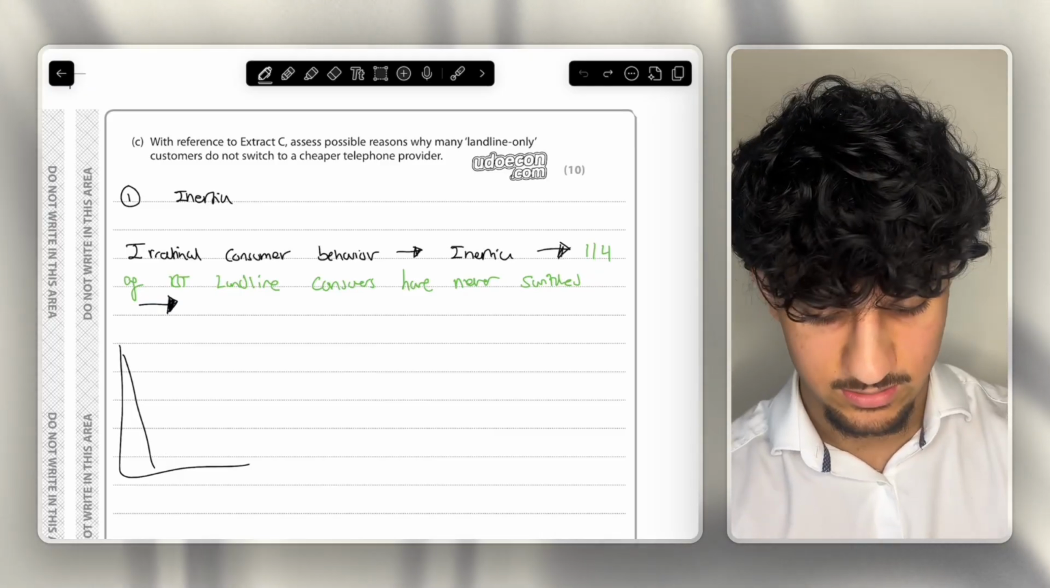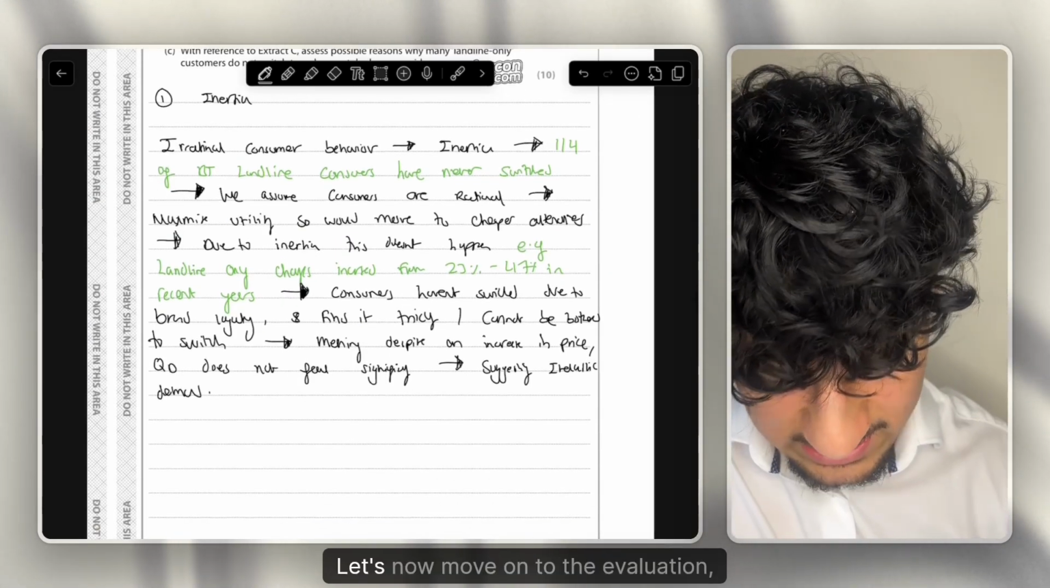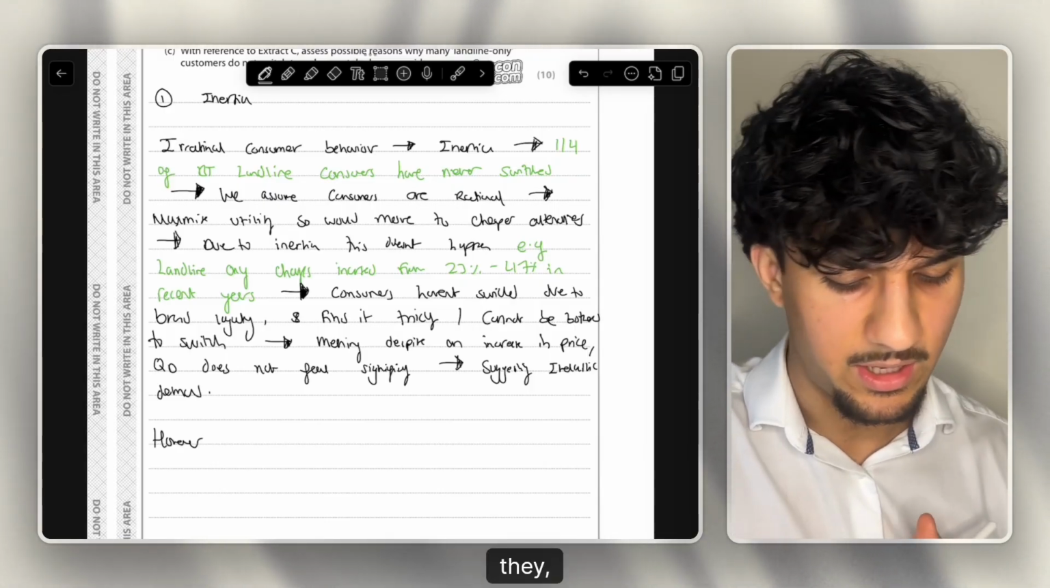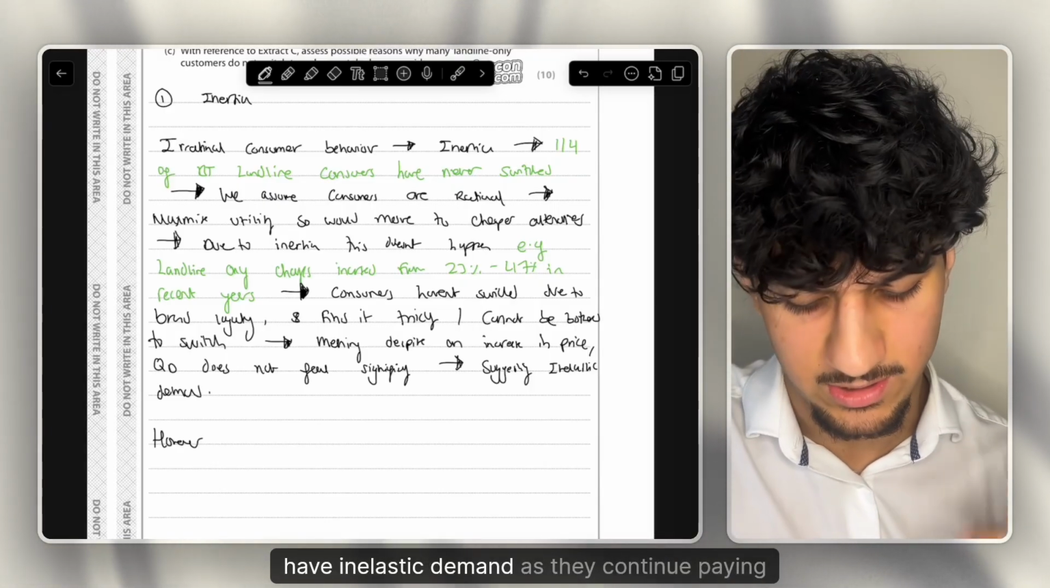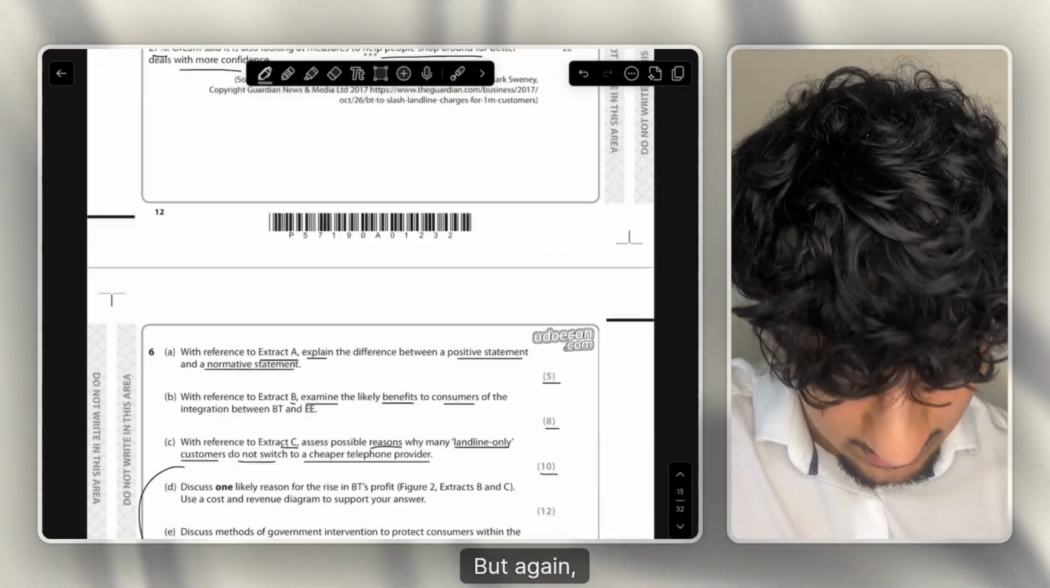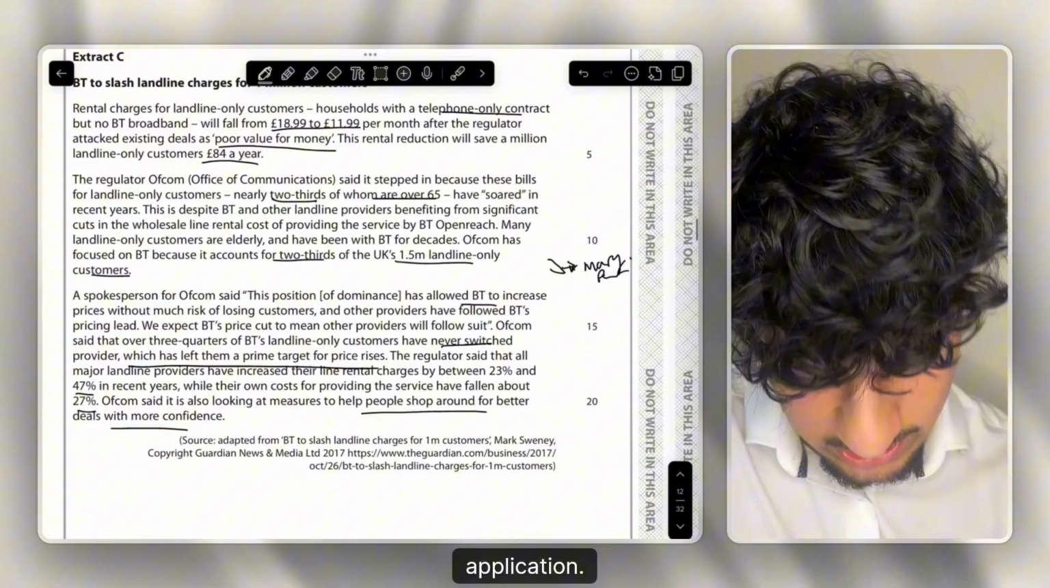Inelastic demand. So that's how I would write that paragraph. Let's now move on to the evaluation stage of the paragraph. Essentially, we're saying that they have inelastic demand as they continue paying higher prices, even though they pretty much shouldn't. But again, I'm going to evaluate this with a bit of application, which is right at the